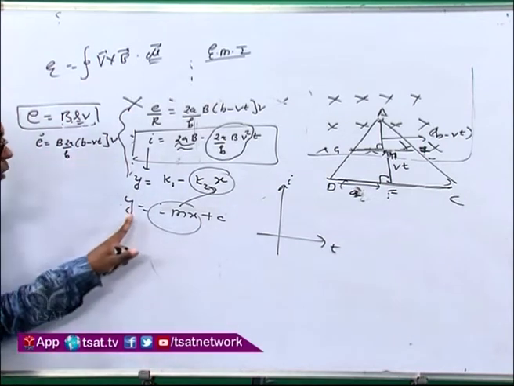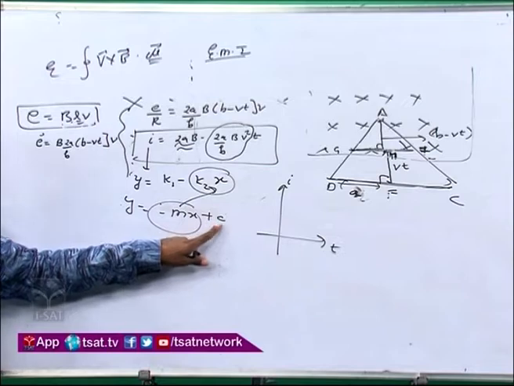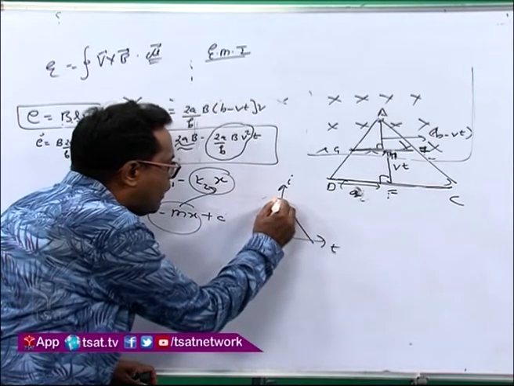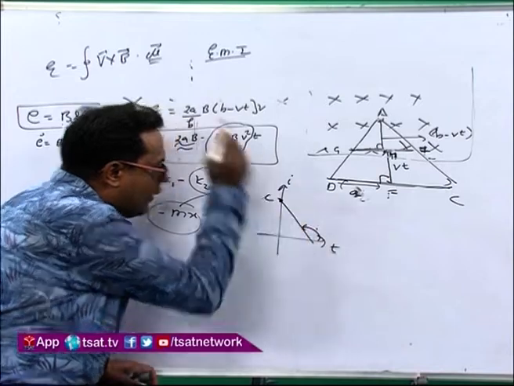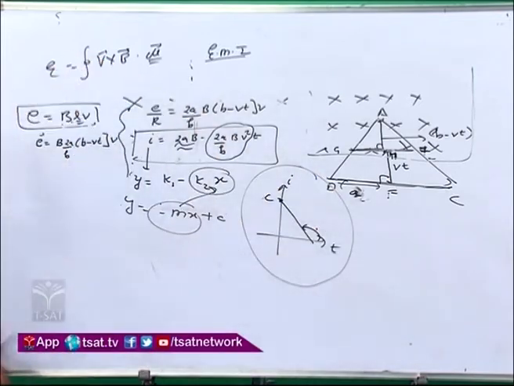You will get a graph between current and time in such a way that the intercept should be positive and the slope should be negative. So this is the intercept c, which is positive, and this is the slope, which is negative. So this is a graph between I and T. Now let's go to the